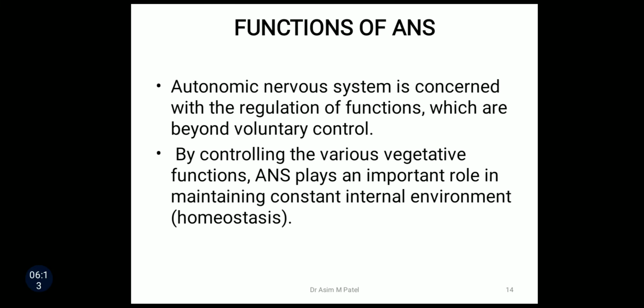Now next thing is about the functions of autonomic nervous system. Autonomic nervous system is concerned with the regulation of functions which are beyond voluntary control. It means it mainly controls involuntary functions. By controlling the various vegetative functions, autonomic nervous system plays an important role in maintaining constant internal environment, that is homeostasis.